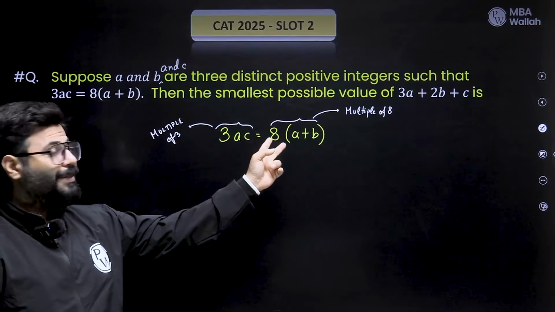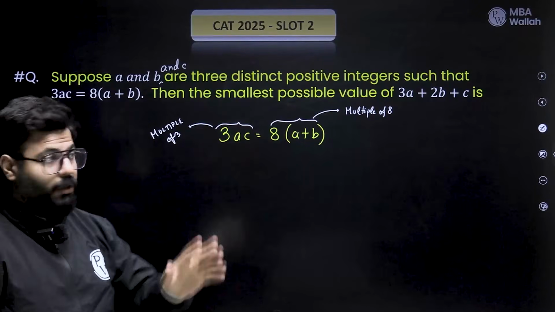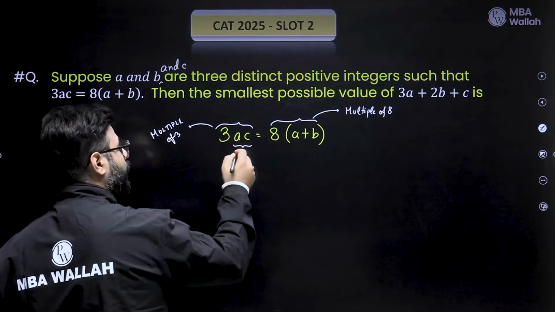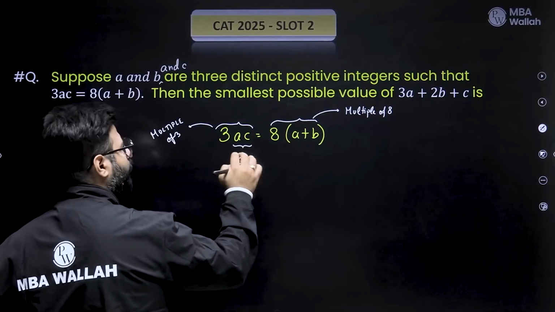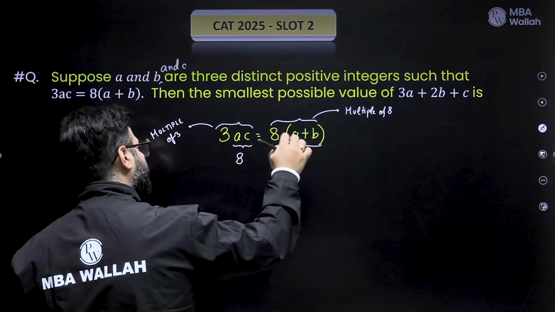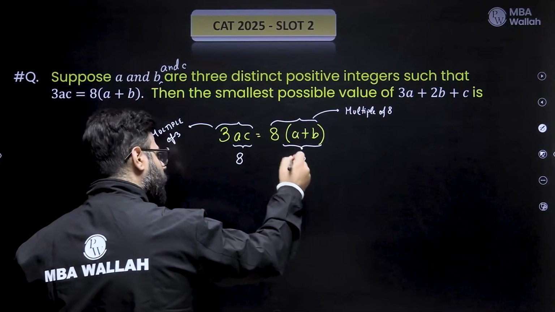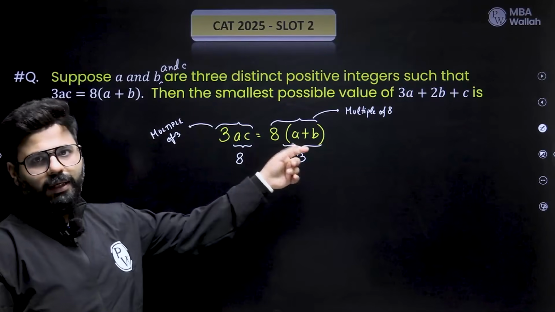Like, this guy has an 8 but not a 3, and this guy has a 3, so this has to have an 8. That means the 8 on the left hand side will come from here. So this ac has to be a multiple of 8. And similarly, this number is 8 into something, I need a 3 here because I have a 3 on the left hand side. So this has to be a multiple of 3, right? If this guy does not have a 3, they can never be equal.